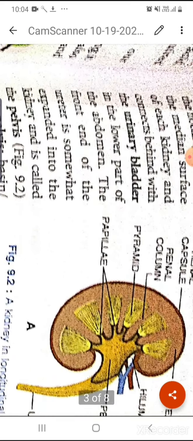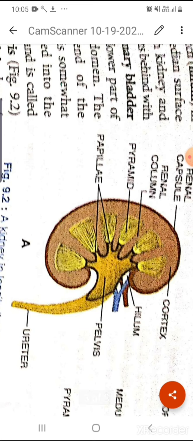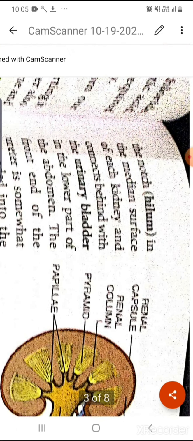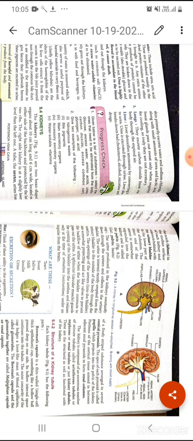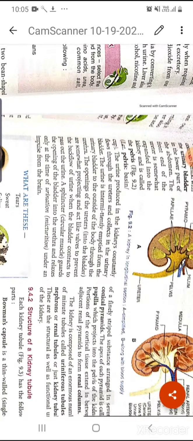Okay, so this portion is the hilum. You can see in this diagram some broad white structure which just arises from the inner part of the kidney, that is the hilum. And after that, which is connected with the urinary bladder, here you can see these two cord-like structures, they are connected with the urinary bladder.